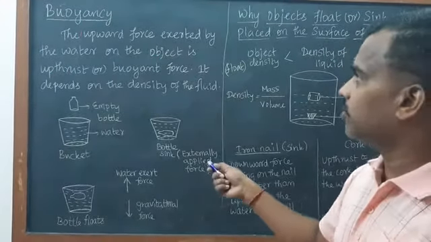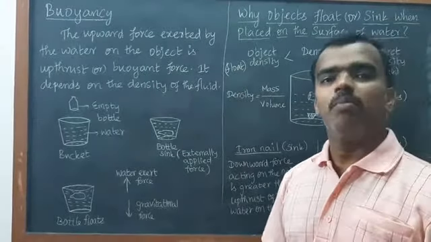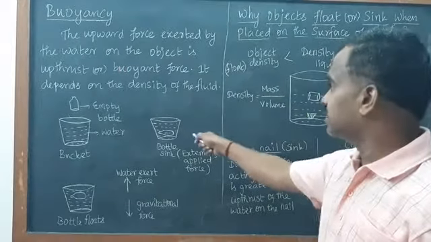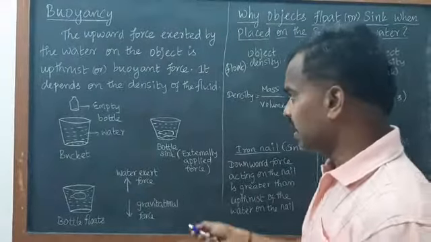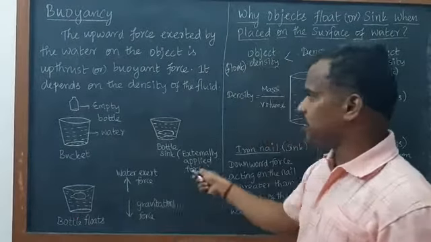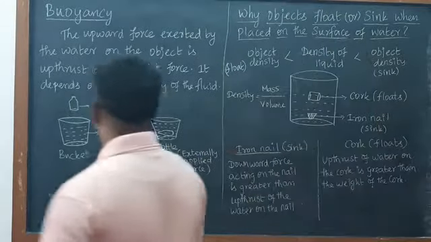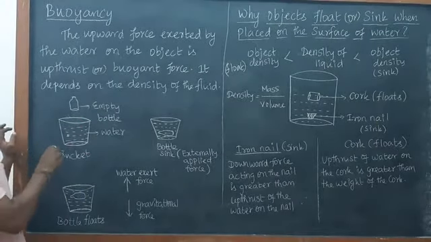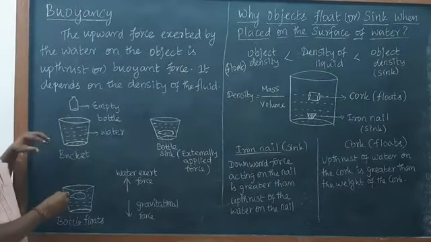And this buoyancy force mainly depends upon the density of the fluid. What is called density? Mass by volume. Later we will discuss it here. Mass by volume is called density. Here I have drawn a small activity for your better understanding of buoyancy force. So here I have taken one water bucket, and in that water bucket I am going to immerse this empty water bottle.